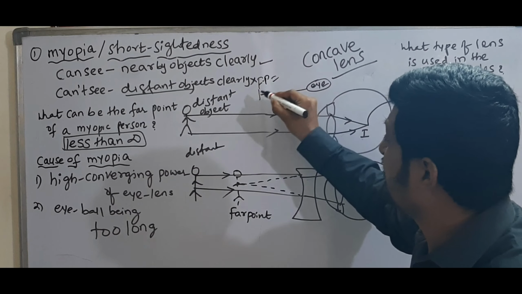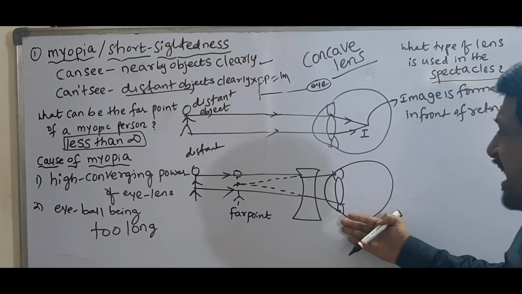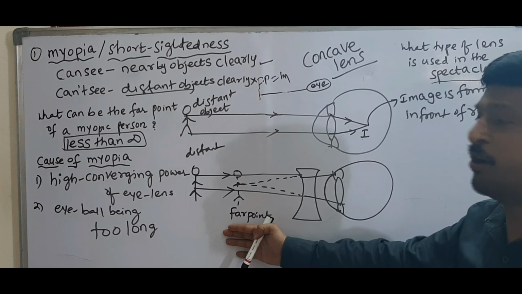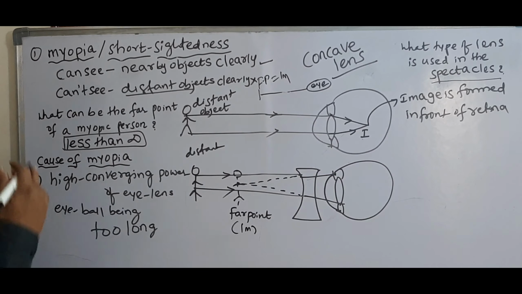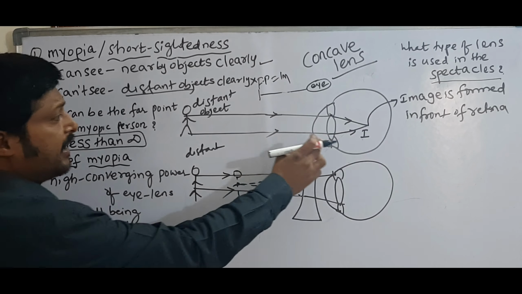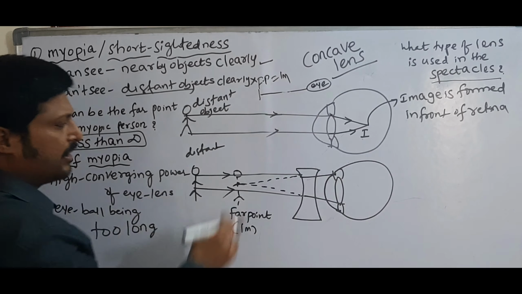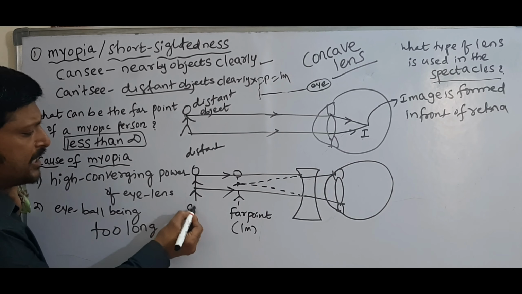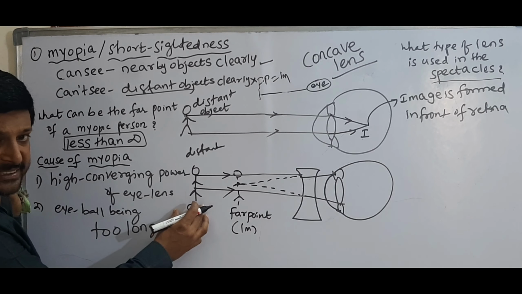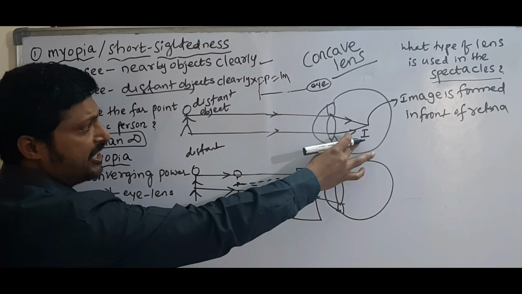Less than infinity means, suppose the person's far point is 1 meter. That means the eye is able to see only up to 1 meter. Up to how much distance the eye is able to see, that is the far point. So for the myopic person, the far point is 1 meter. Now actually the object is at infinite distance, and the image is formed in front of the retina.